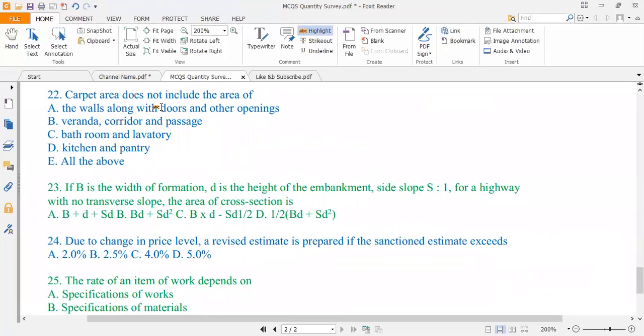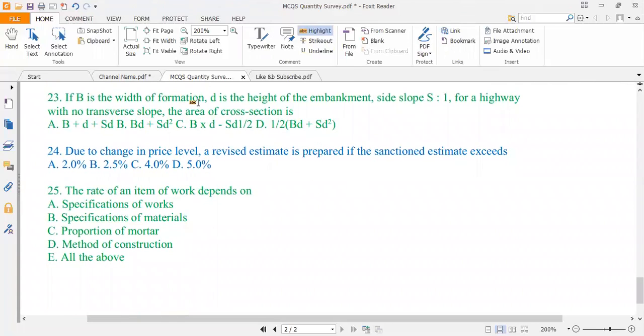Now, carpet area does not include the area of the walls, doors and windows and other openings, verandas, corridor and passage, bathroom and lavatory, kitchen and pantry. All of the above are just not the areas which we can include inside the carpet area. Carpet area of a building is that area which is useful one, like a bedroom, like dining room, like guest room. These are the areas which you can include inside the carpet area.